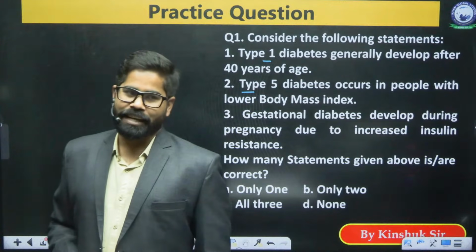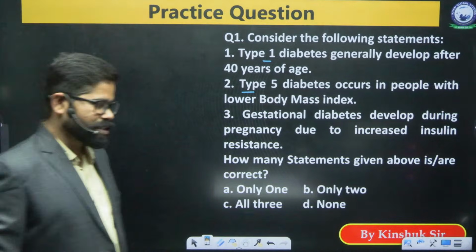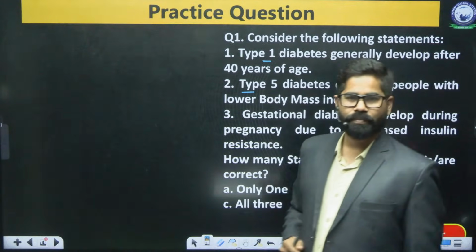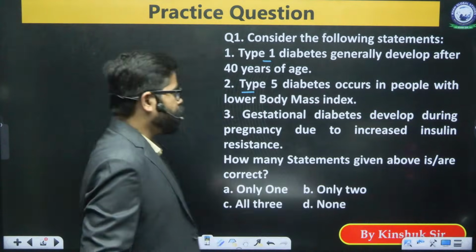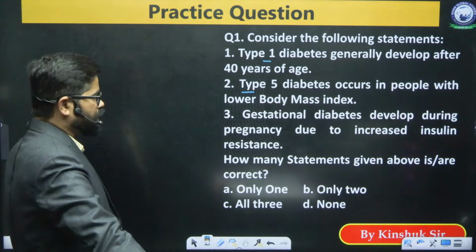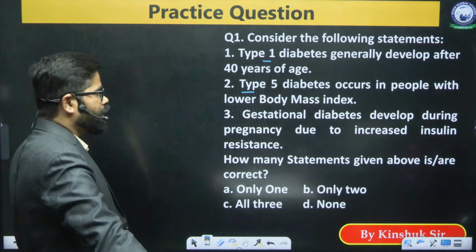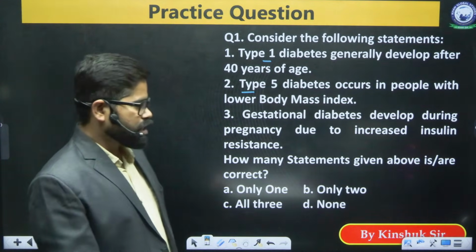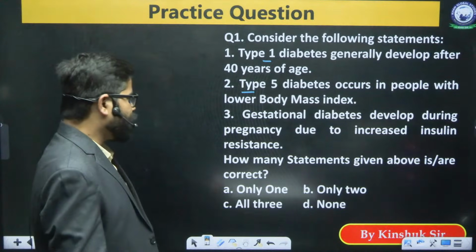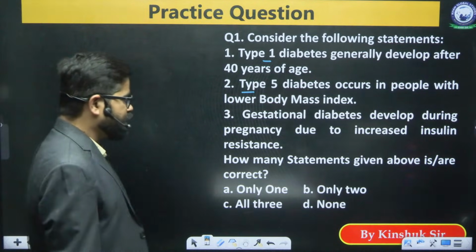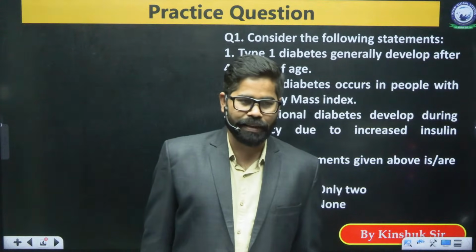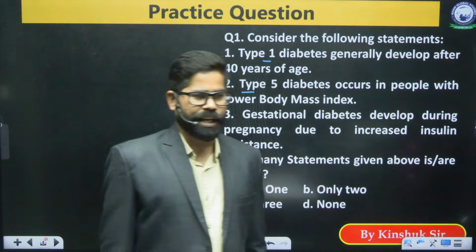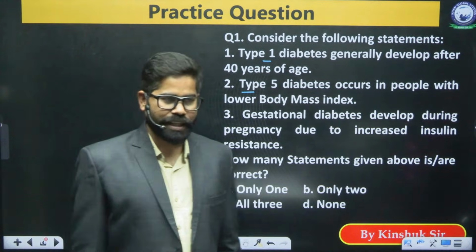So why is there a name change in MG Narega? What is the new scheme? We are going to talk about this. Here we have the first one: type 1 diabetes generally develops after 40 years of age. Type 5 diabetes occurs in people with lower body mass index, and gestational diabetes develops during pregnancy due to increased insulin resistance. So how many statements are correct? Not just a change in the name, there is a comprehensive change in the act itself.